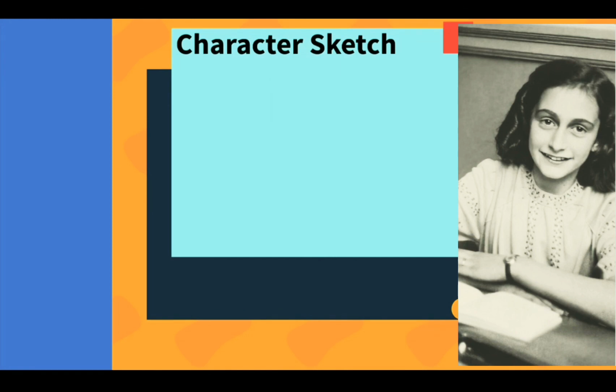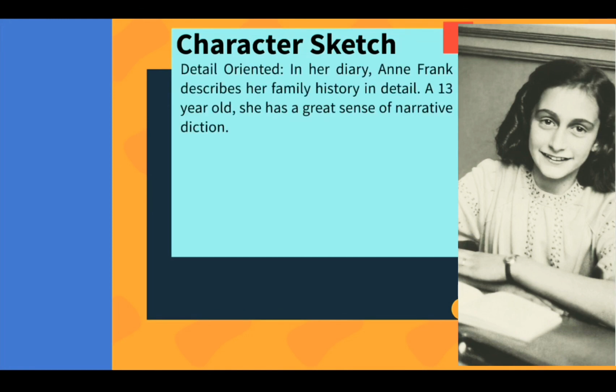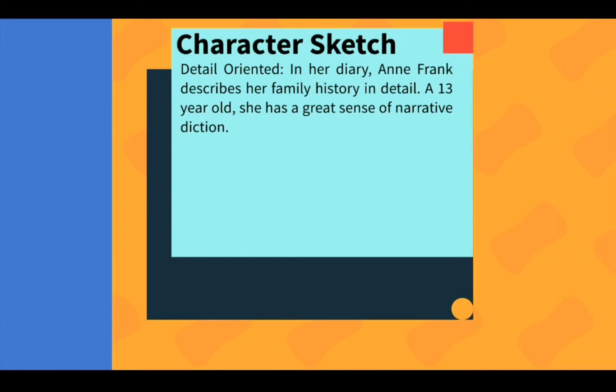The second characteristic that defines Anne Frank is detail orientedness. In her diary, she describes her family history in great detail in a month-wise fashion. She's just a 13-year-old girl, but she has a great sense of narrative diction. She's a good storyteller who pays attention to the details.